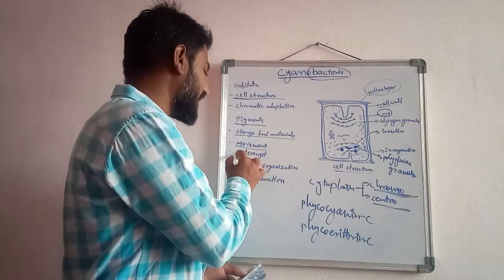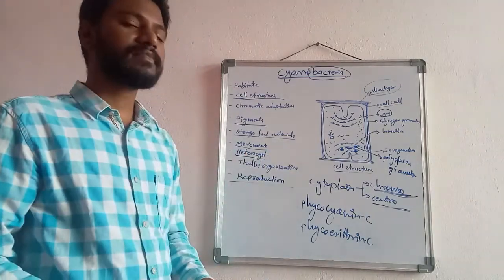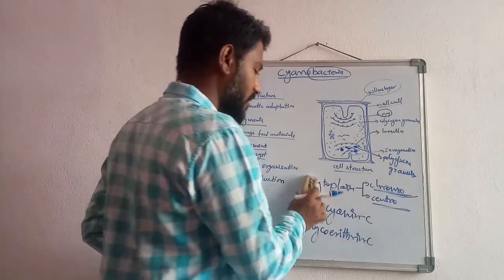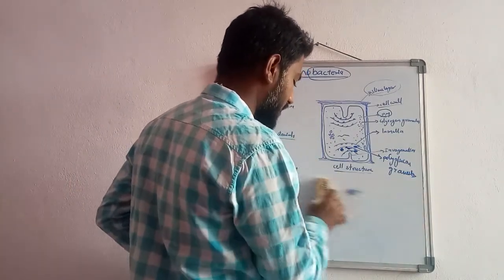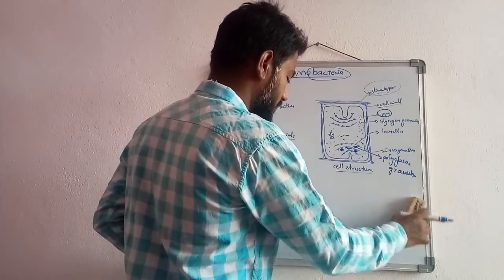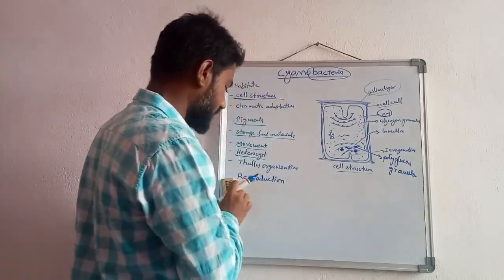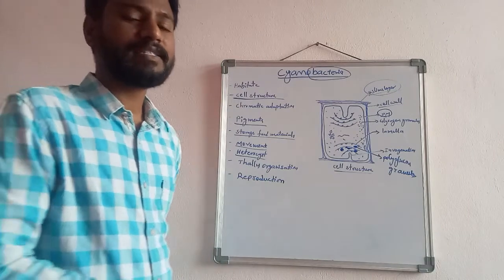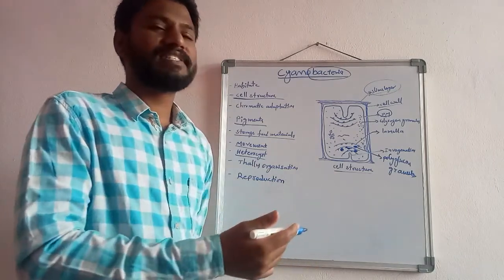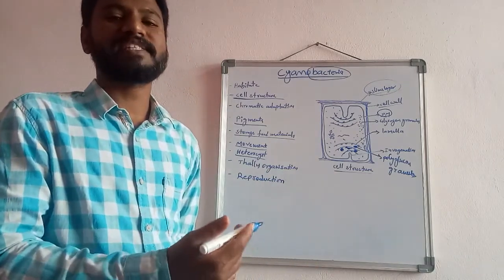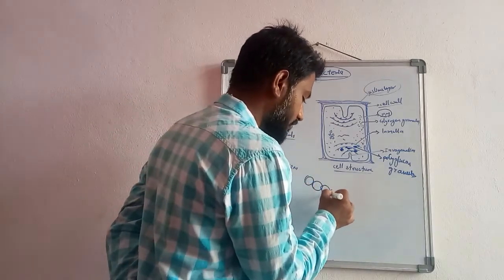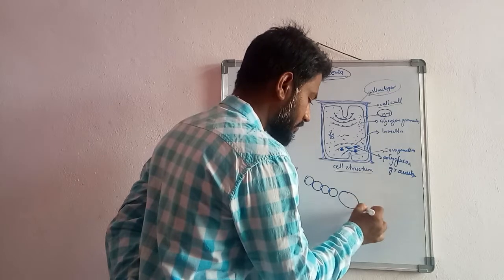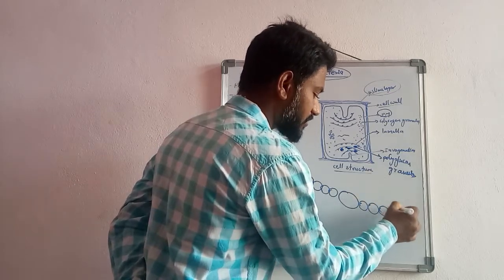Then heterocyst. Heterocyst is one of the important characters of the cyanobacteria. Heterocyst means the cell which is very differentiated from the vegetative cell. For example, this is the Nostoc filament.